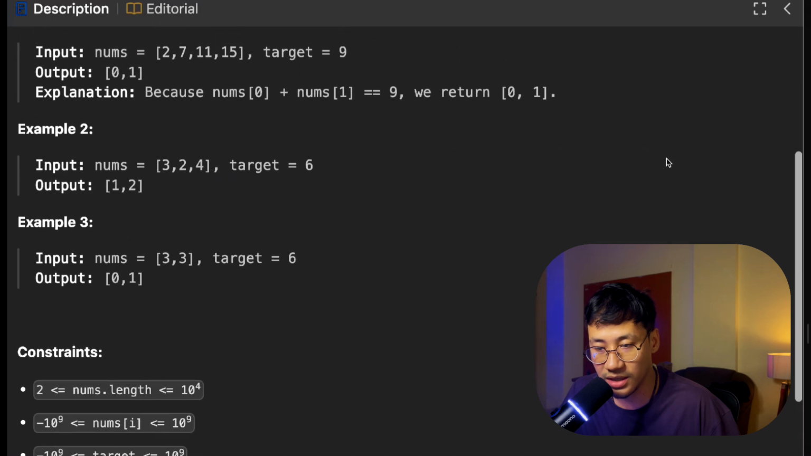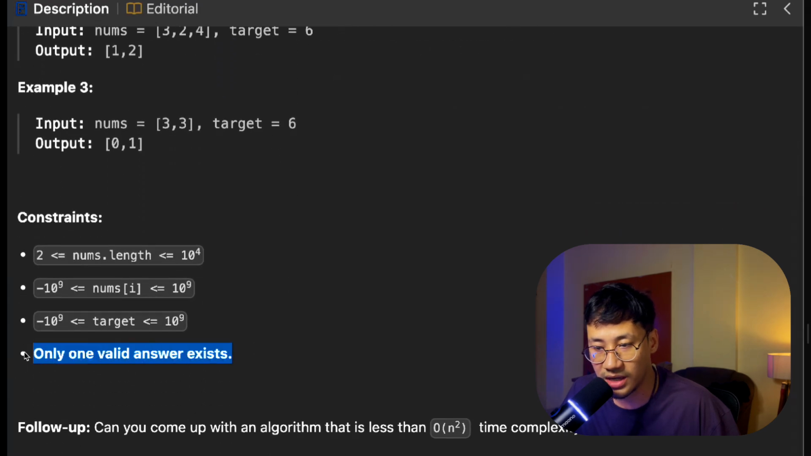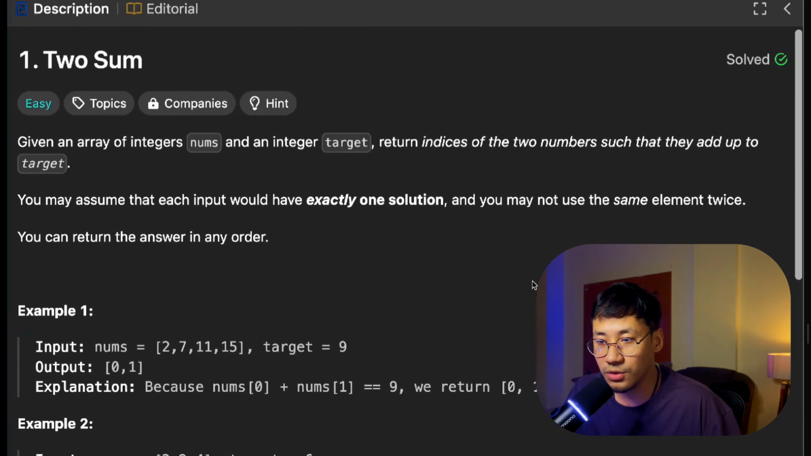Okay, I think only one valid answer exists. All right, only one valid answer exists at all times. You may ask what if it does not exist. So here it is saying it exists. All right, so you have to see this.